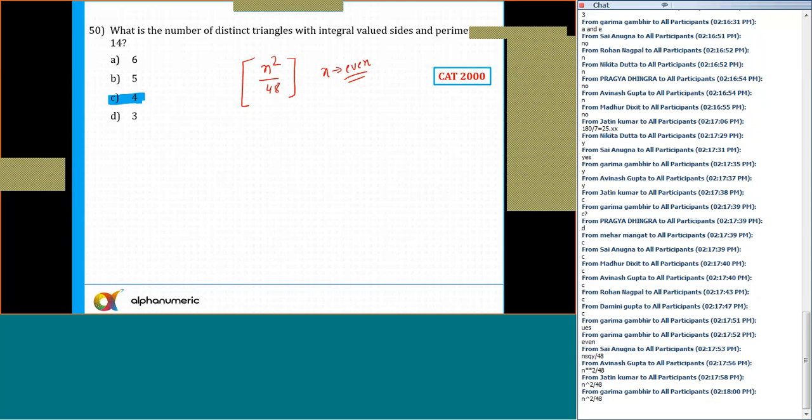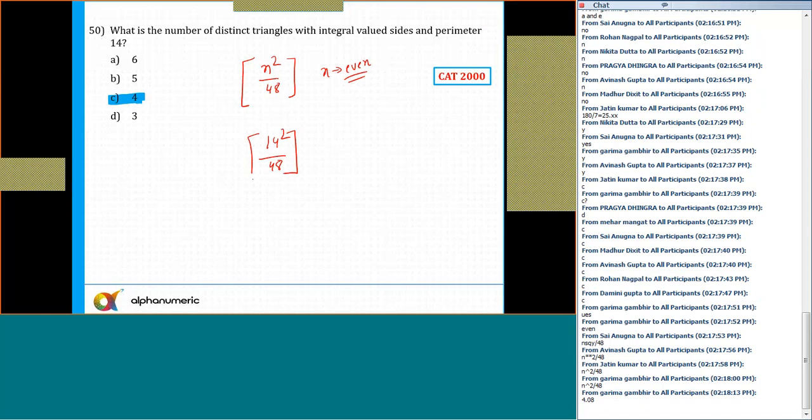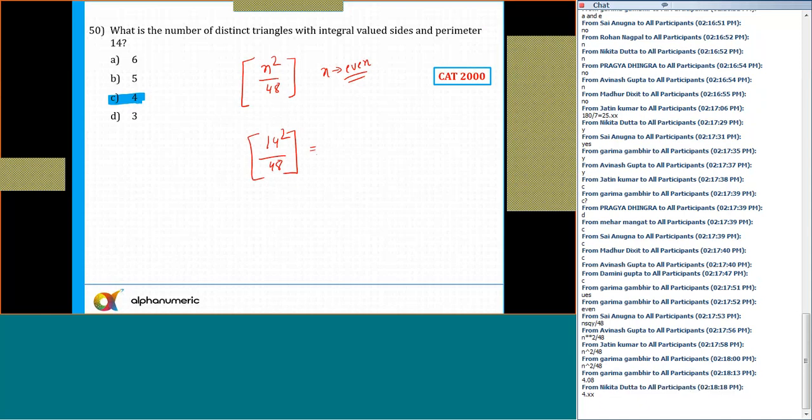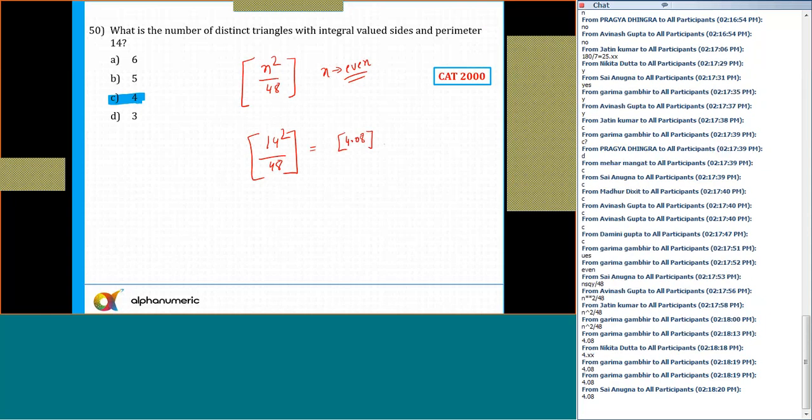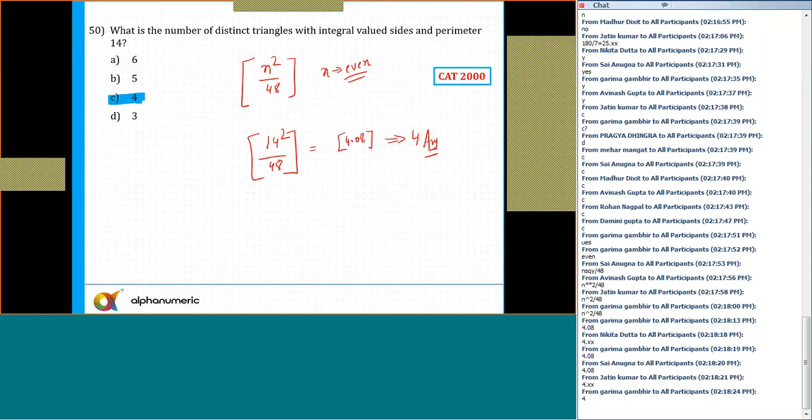So I'll say n square. So n square means nothing but that is equal to 14 square. So 14 square by 48. What is 14 square by 48? 196 by 48. That is equal to 4.08. So the nearest integer to 4.08 is 4. So this is the answer. So the correct answer is option C.